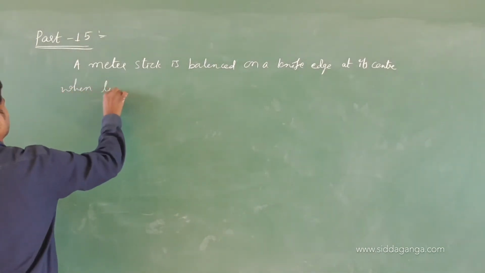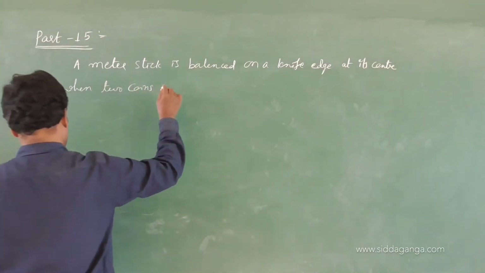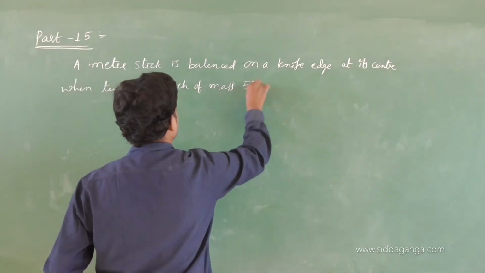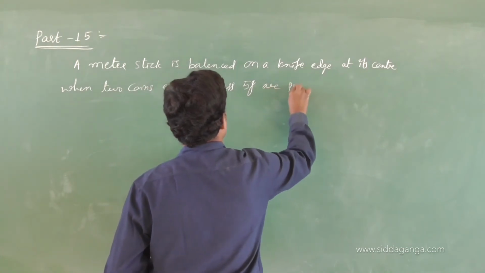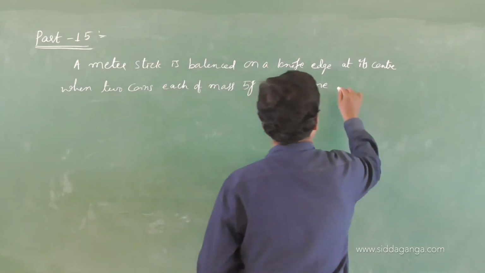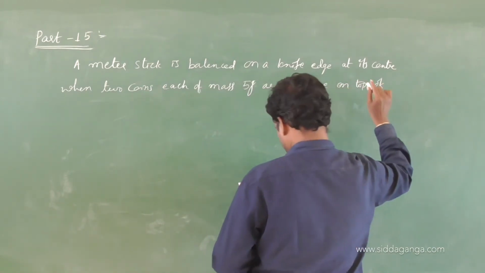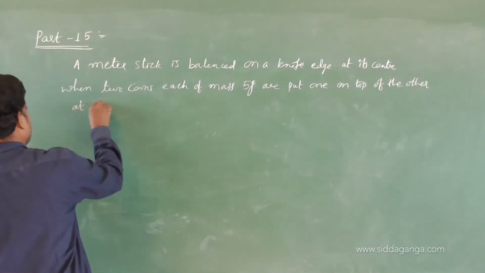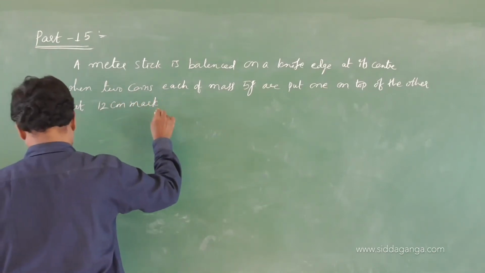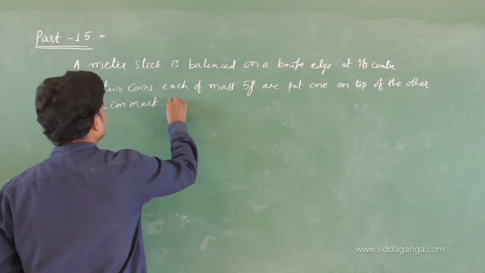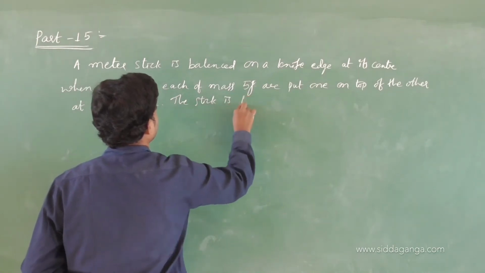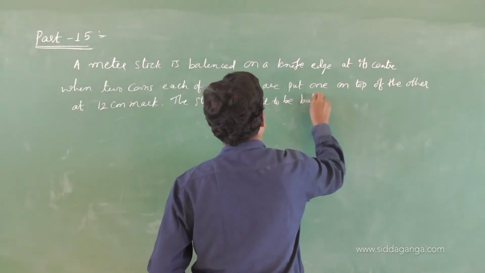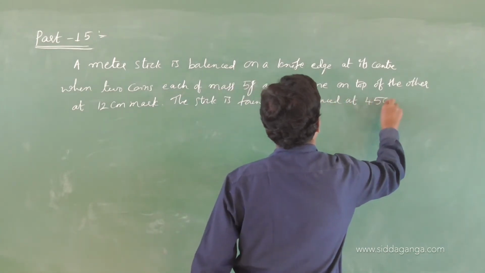When two coins, each of mass 5 grams, are put one on top of the other, one over the other, at the 12 centimeter mark, the stick is found to be balanced at 45 centimeter.